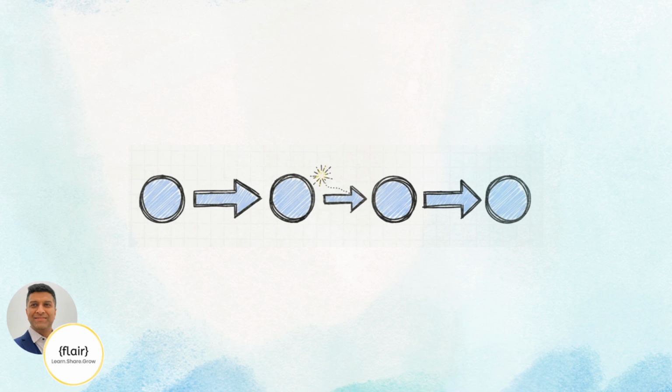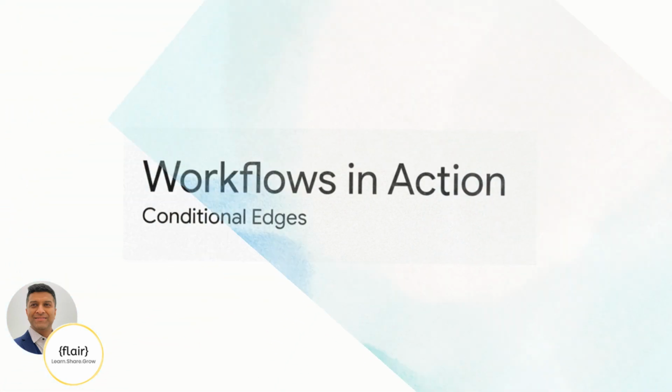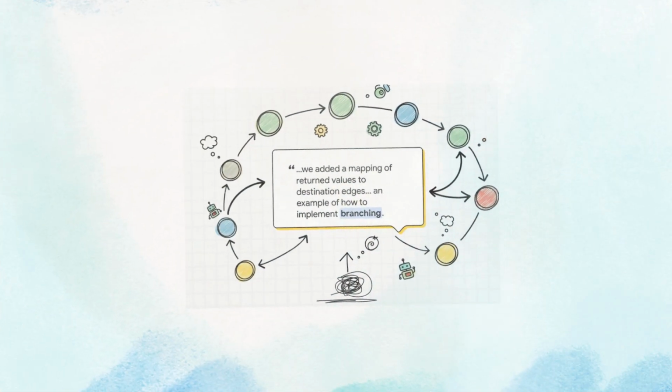But here's where the real magic happens. Edges aren't just lines, they can contain logic. LangGraph's secret sauce is something called conditional edges. These edges look at the current state, the memory, and decide what to do next. Instead of following a fixed path, the system makes dynamic choices on the fly.